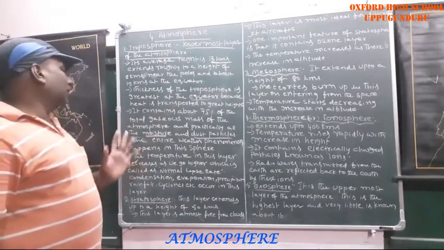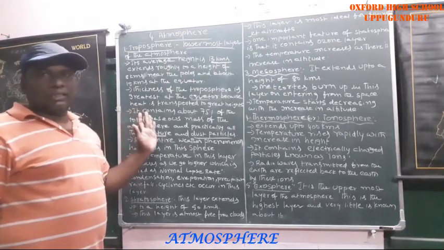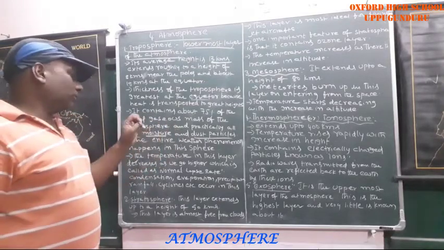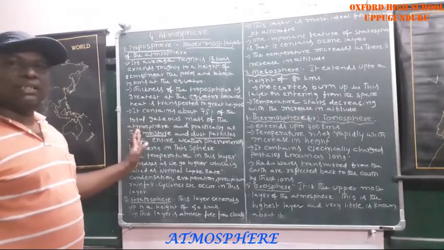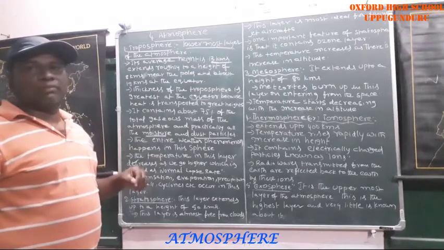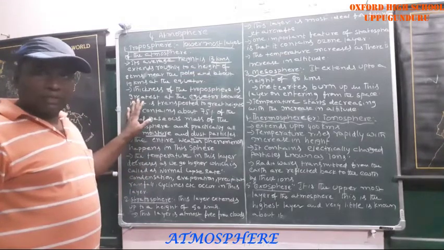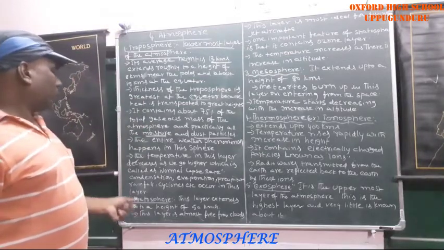Most of the gases, particulates, and moisture are in this layer. The entire weather phenomena, condensation, precipitation, rainfall, take place in this layer. So this is all about troposphere.